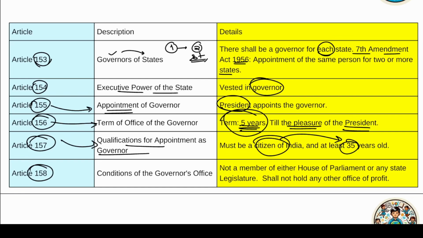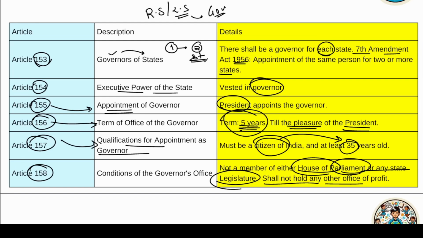What does Article 158 say? That he should not be a member of either house of the parliament or any state legislature. He shall also not hold any other office of profit. That means any other favorable offices where he is deriving profit from. And he should not be a part of either, let's say, Rajya Sabha or Lok Sabha when he is acting as the governor of any state. So he can maintain a non partial stance in his actions. Let's come to the next one.